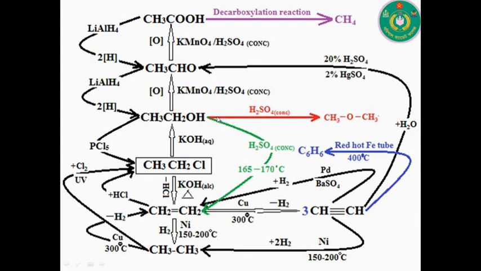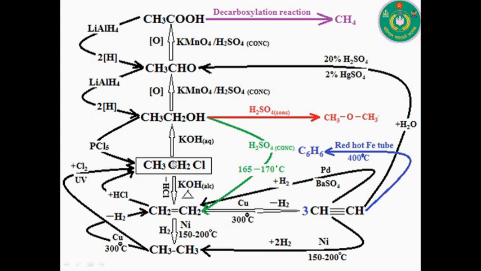Now we will move on to the removal of water molecules from a compound. In this case, concentrated sulfuric acid at 165 degrees Celsius to 170 degrees Celsius temperature is used. When the temperature is 140 degrees Celsius, then ethanol is converted to ether molecule or ethereal compound.